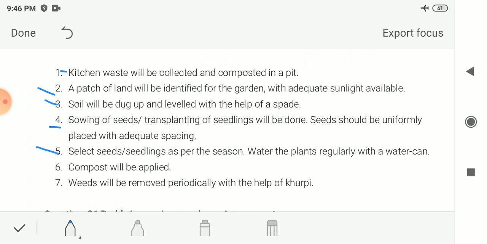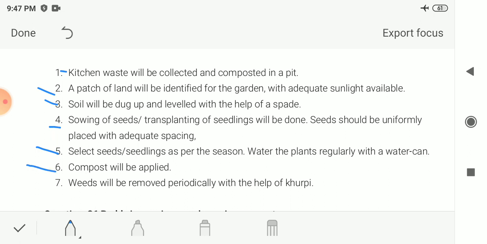Next is, select the seeds and seedlings as per the season. We have to select the seeds as per the season, according to which kind of crop is there, and sow them accordingly, and water the plants regularly with the water can. The next step is irrigation. So we have to water the plants at regular intervals, and here the water can is given to us, so we can use the water can to water the plants.